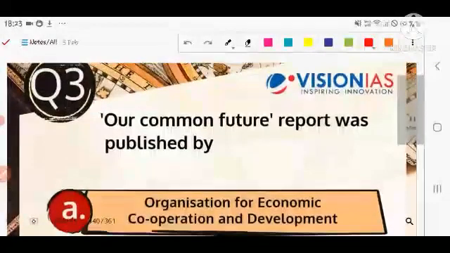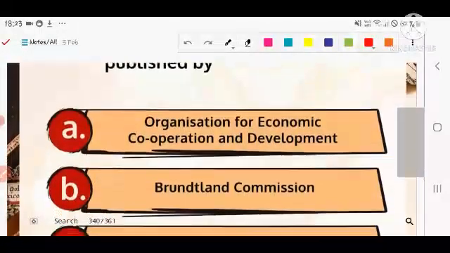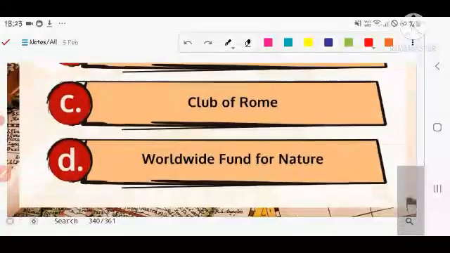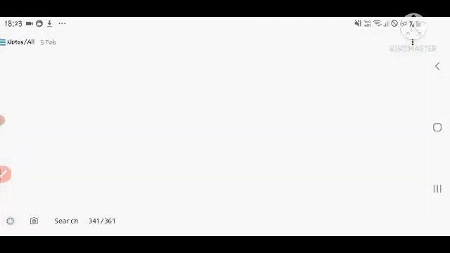I repeat the question again. The Our Common Future report was published by which of the following organizations? OECD, Brundtland Commission, Club of Rome, World Wildlife Fund for Nature. Let's see the next question.